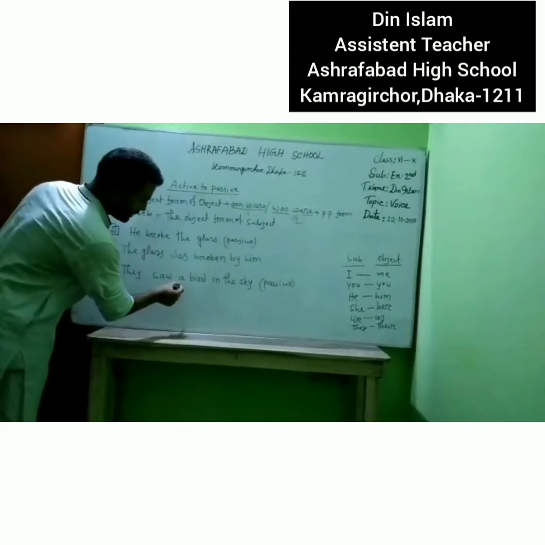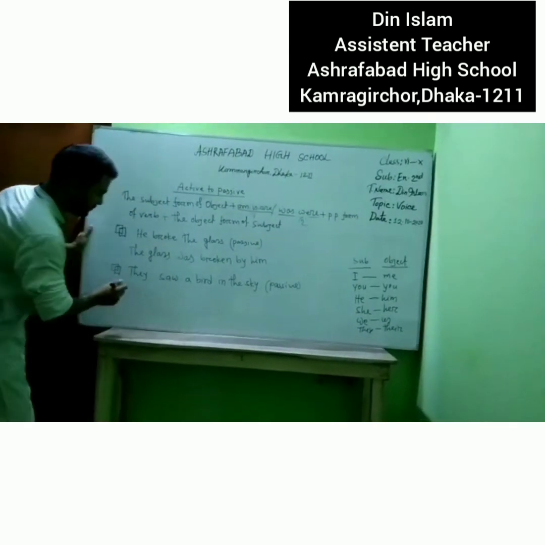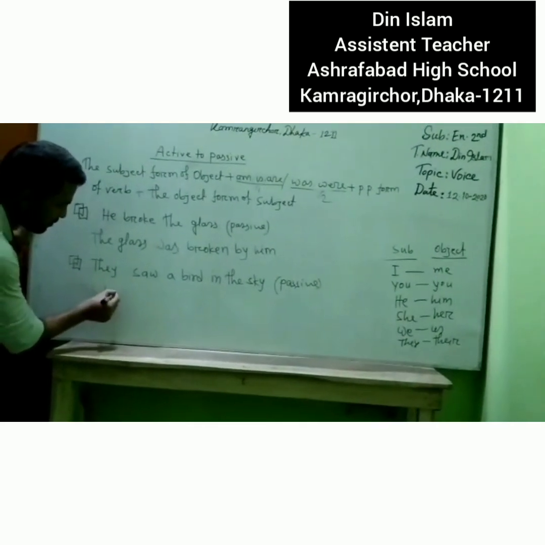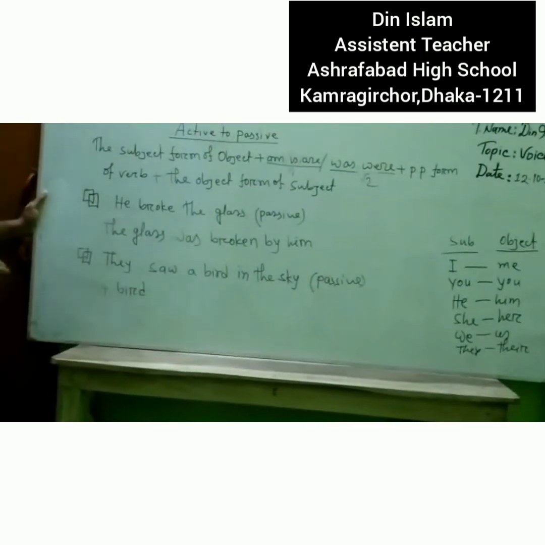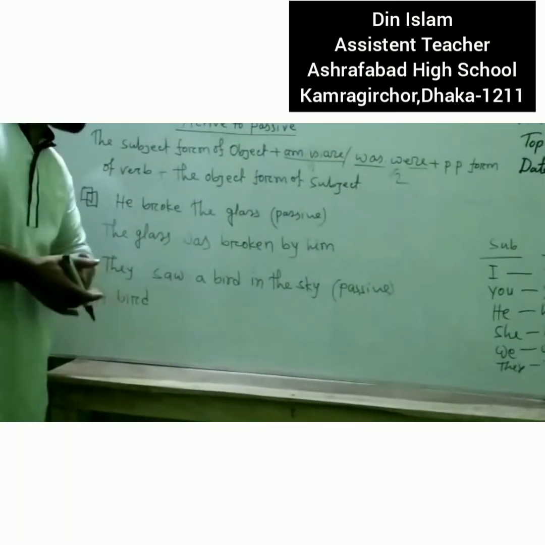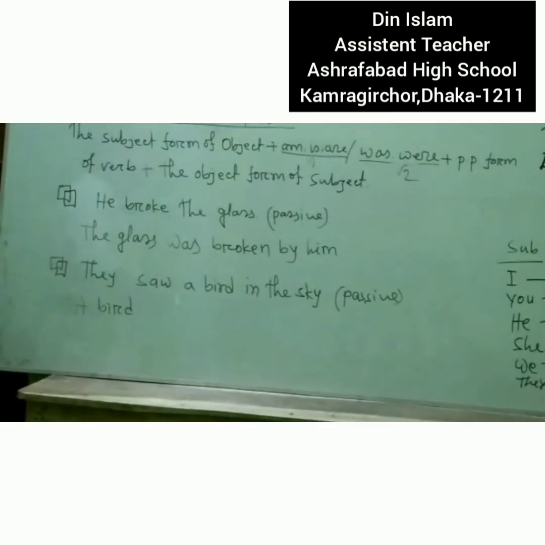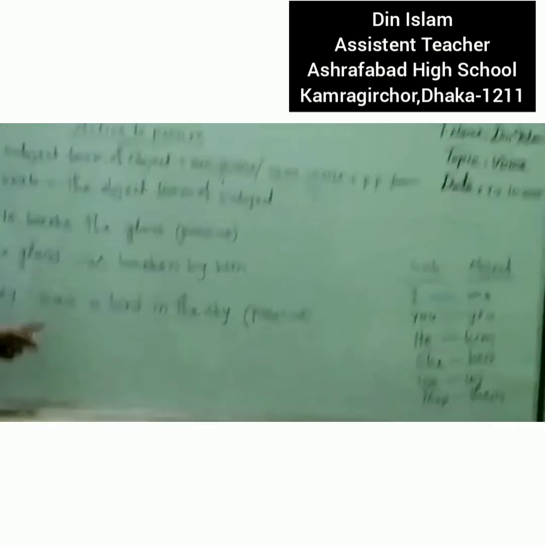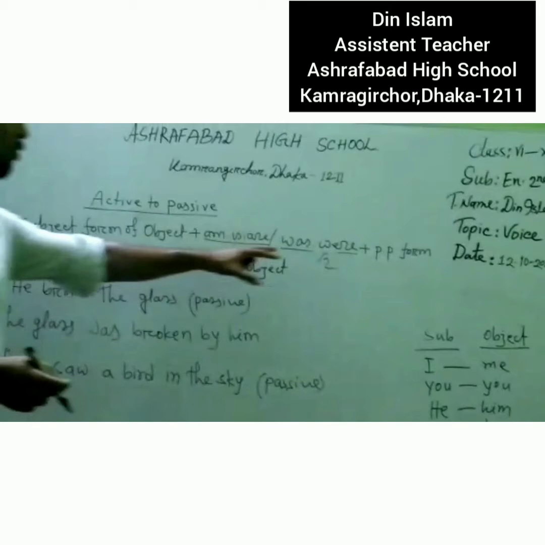Now we can see the object and the verb. I will write the object, a bird, and we can see saw is the past form of the verb. Now I will write the singular verb was.